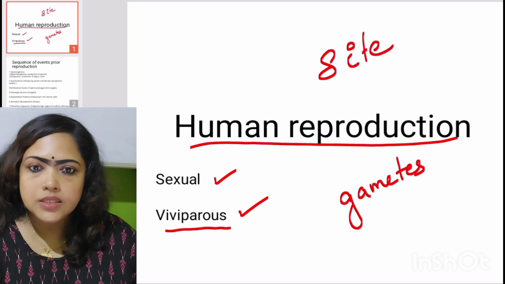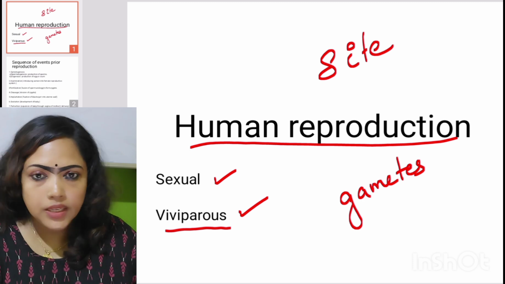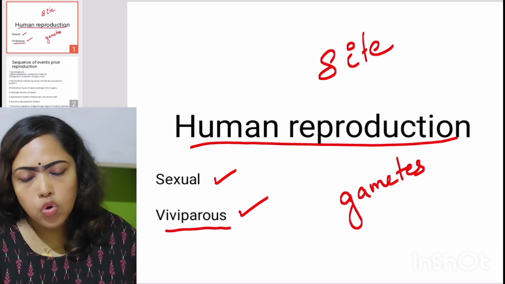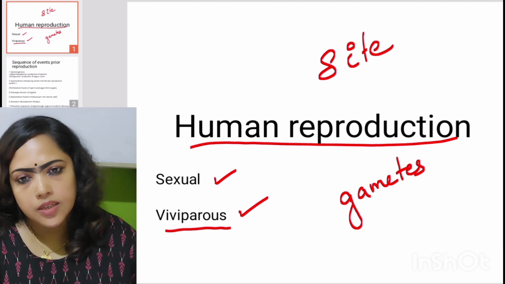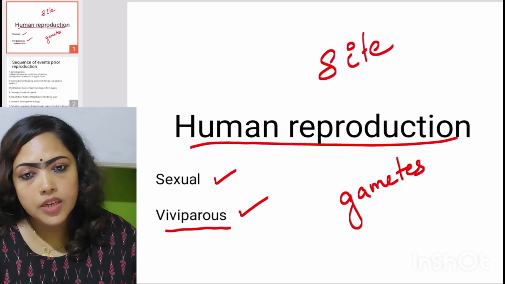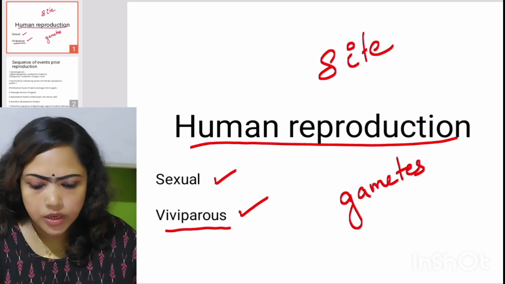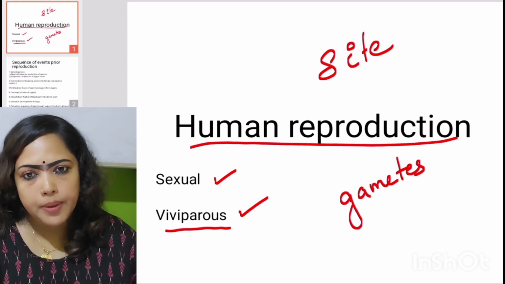But if the development is outside the body of the female but within the egg, such a development is called as oviparous. Example, birds and reptiles. Okay. So when we consider human reproduction, two features are important. One is sexual and the other one is viviparous.